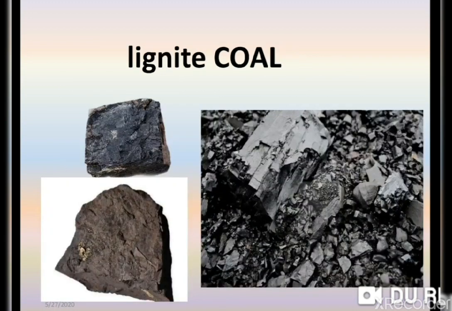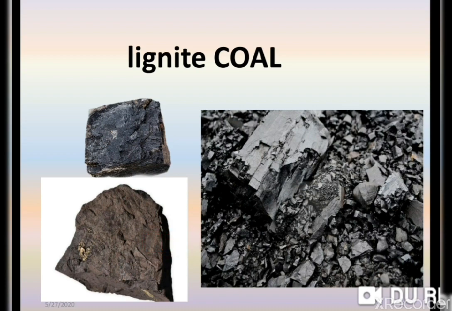Now the next one is lignite coal. It has 28 to 30% carbon and has a lot of fibrous matter, including moisture content. It means it takes time to burn because moisture is present in this lignite coal. It is used as a fuel but has the lowest energy content, and it is known as brown coal.